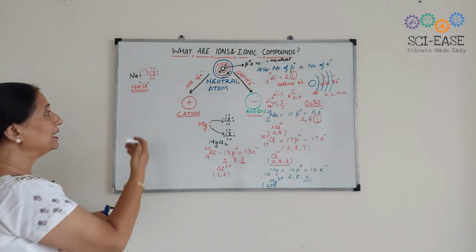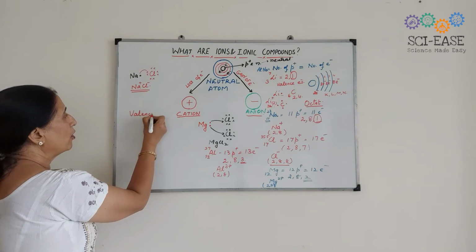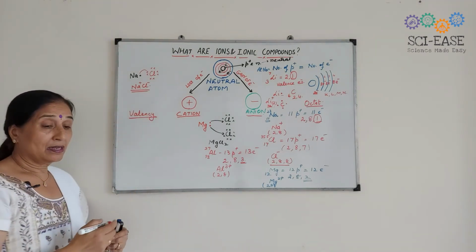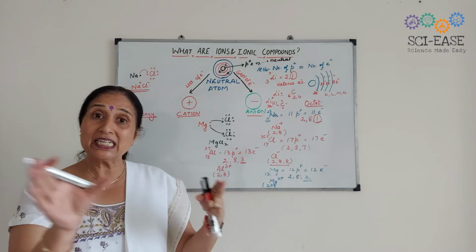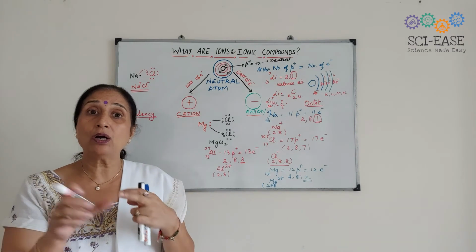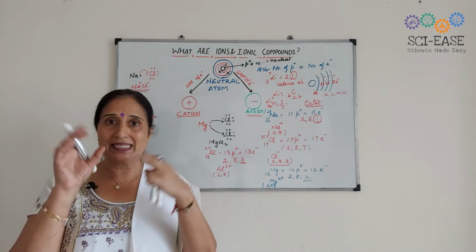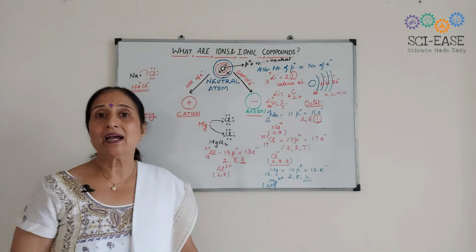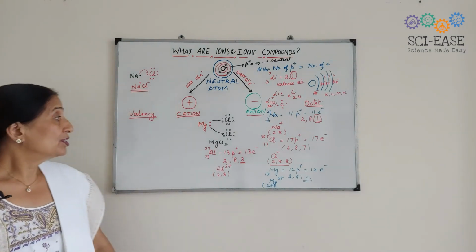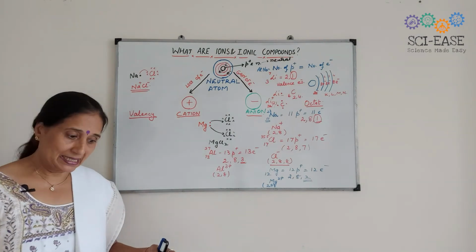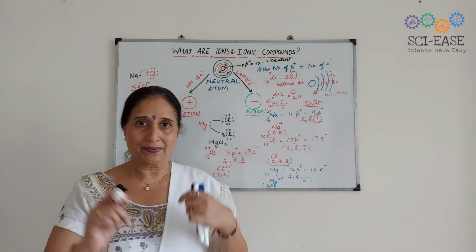This term should be clear to all of you because in the next video I want to discuss how to write chemical formulae. For that you should know the valency of various cations and anions, various atoms or elements. So what is valency? Valency is the combining capacity of an atom.